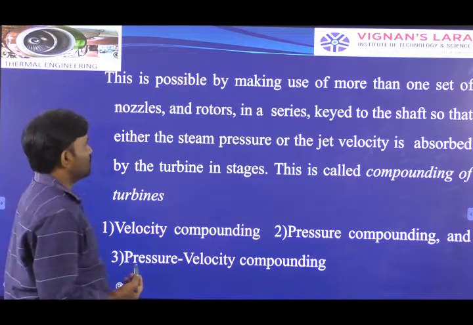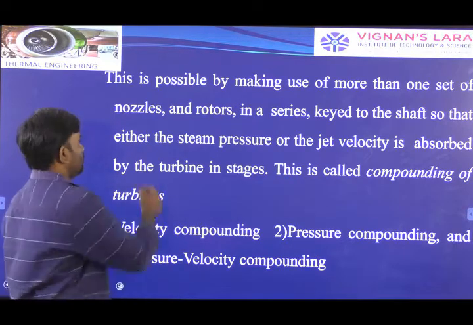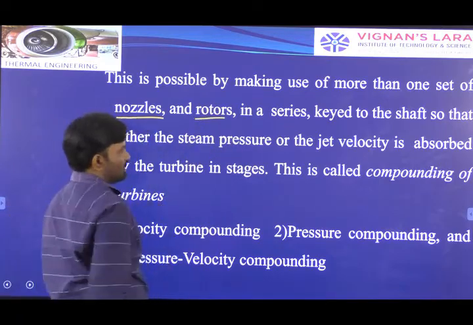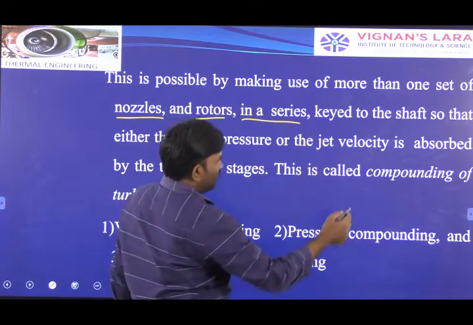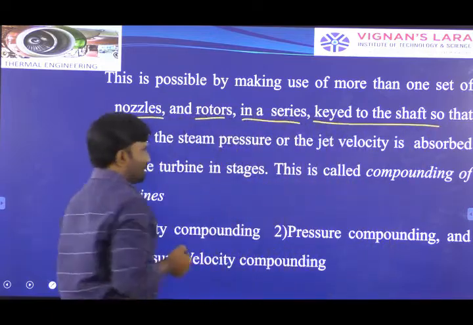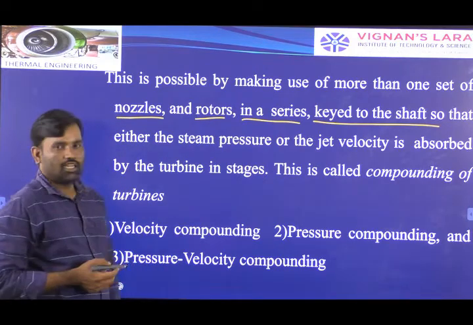This is possible by making use of more than one set of nozzles and rotors in a series, keyed to the shaft, so that either the steam pressure or the jet velocity is absorbed by the turbine in stages.